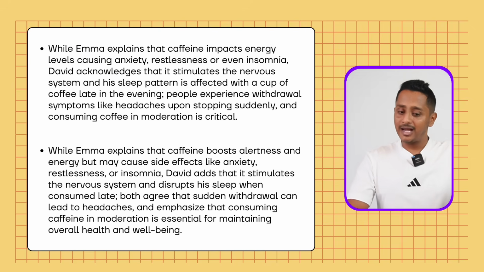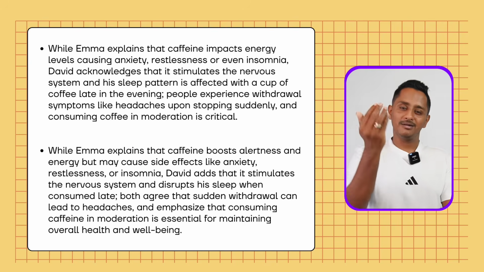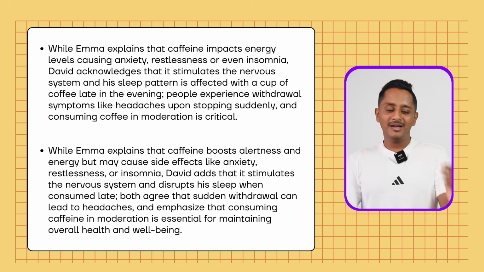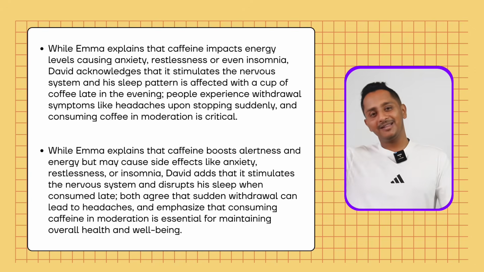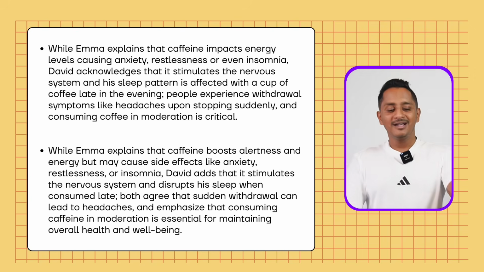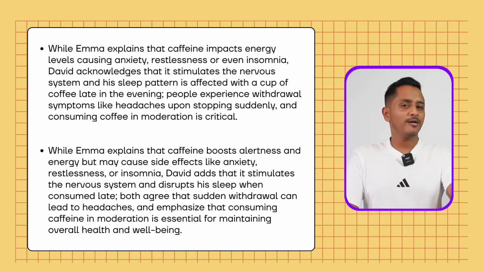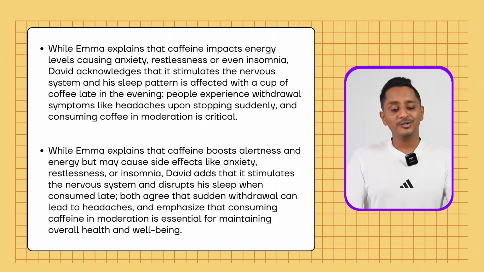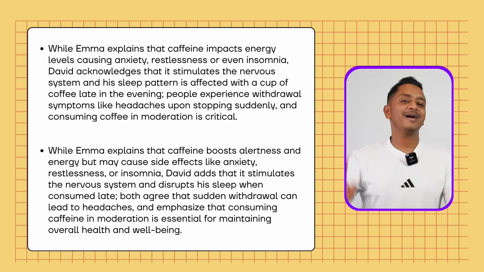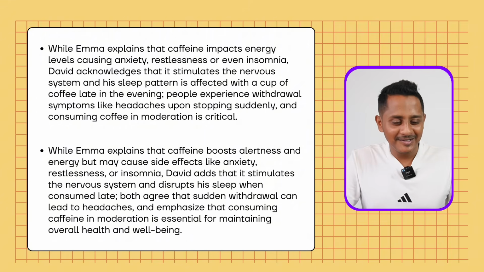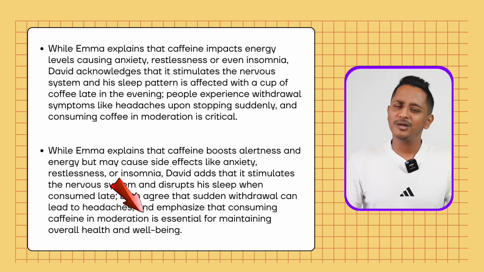David adds and disrupts, something like that. David adds that it stimulates. Stimulates is the verb with S form. We continue that verb with S form. David adds that it stimulates the nervous system and disrupts his sleep when consumed late. If he has coffee late in the evening, when consumed late is the paraphrased sentence. Both agree that, here I made a few changes, absolutely not mandatory, you can write the way you want. Both agree that sudden withdrawal can lead to headaches. People experience withdrawal symptoms like headaches was the sentence in the paragraph. We now paraphrased it and emphasized that consuming caffeine in moderation is critical. Critical for what? For our well-being. It's essential for maintaining overall health and well-being.